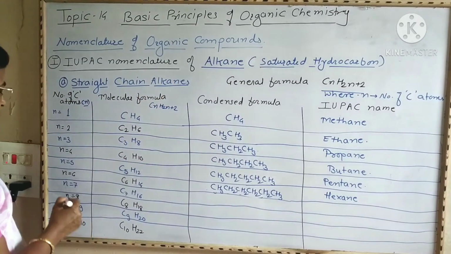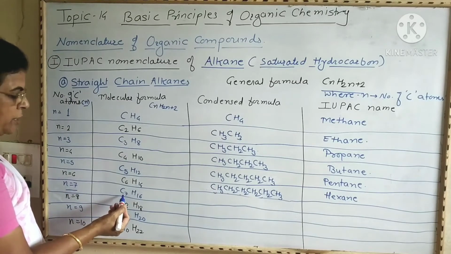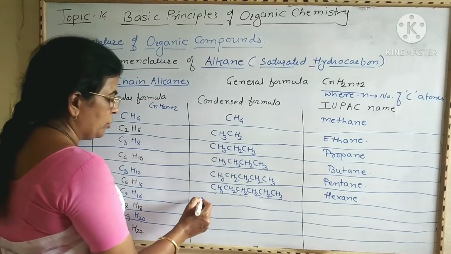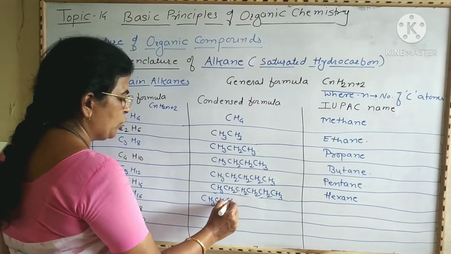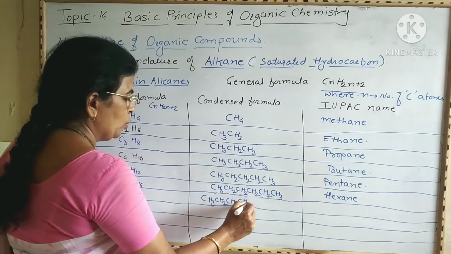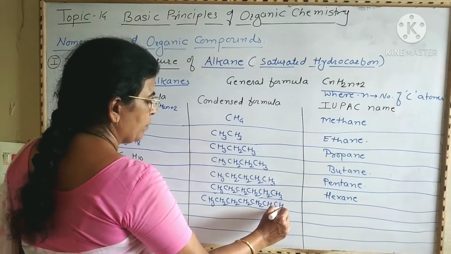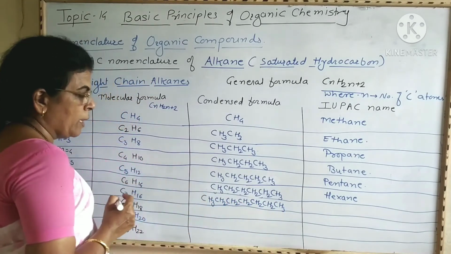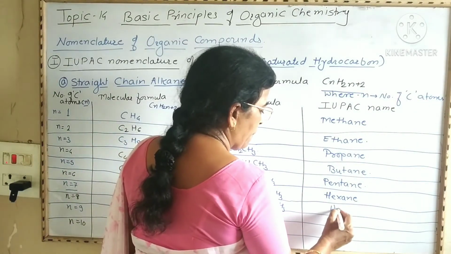Next one, if the number of carbon atoms is equal to 7, that is N is equal to 7, then the molecular formula becomes C7H16 and the condensed formula is CH3, CH2, CH2, CH2, CH2, CH2, CH3, with carbons 1, 2, 3, 4, 5, 6 and 7. The name of this alkane is heptane.